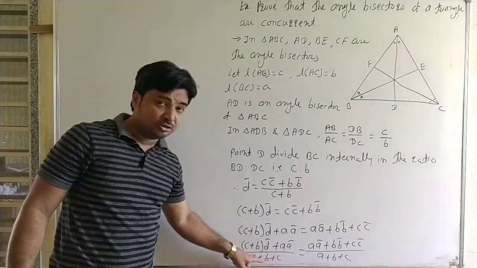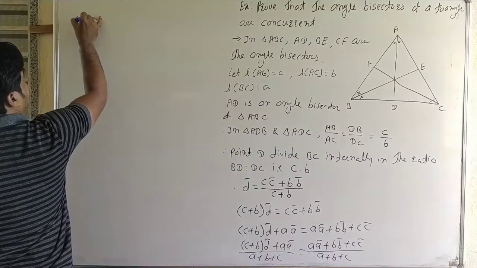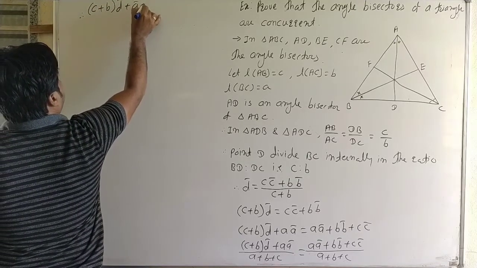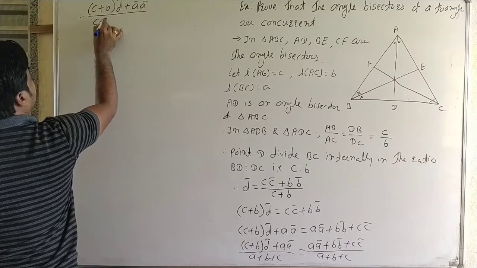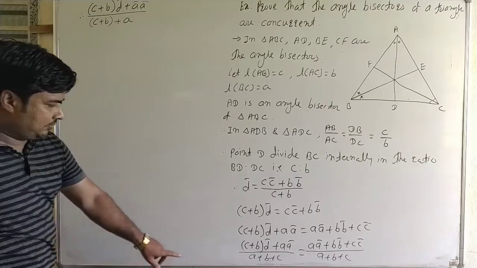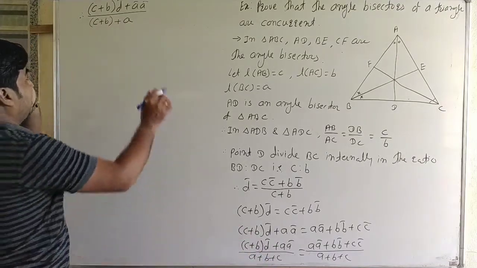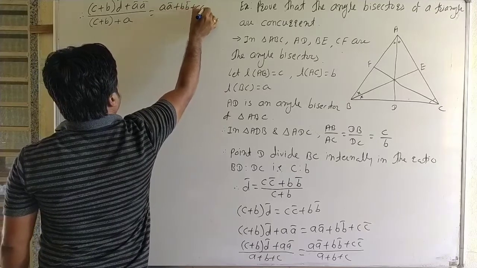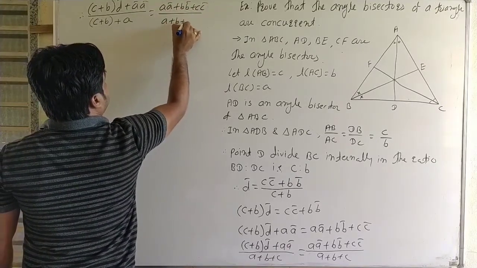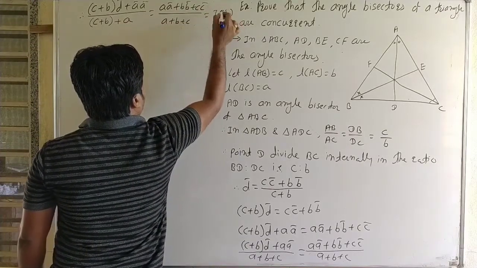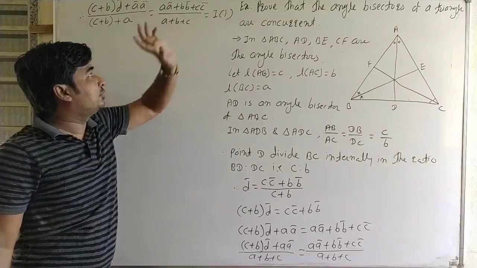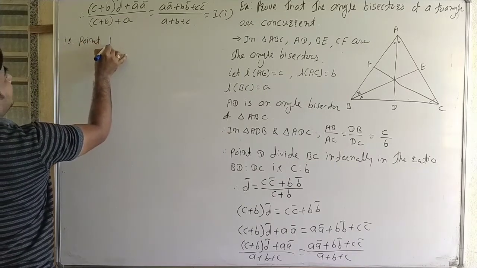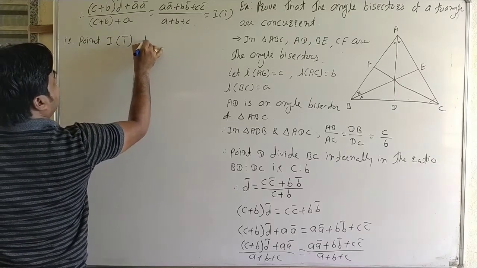A, B, C are the lengths of the sides of the triangle, and then this can be written as (C plus B) into D bar plus A bar upon C plus B plus A, since A plus B plus C can be written as C plus B plus A, which is equal to (A bar plus B bar plus C bar) upon A plus B plus C, say the point I with position vector I bar.